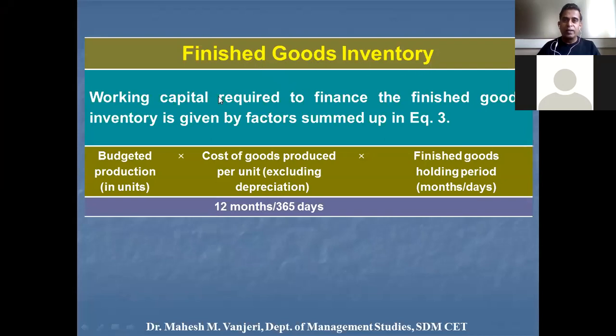Now try to recall finished goods inventory. How did we calculate finished goods inventory? Budgeted production in units multiplied by cost of goods produced per unit. Can you recall? That monthly 30,000 rupees expenditure incurred is on account of cost of goods produced, or the cost of producing the goods. Hence, we have not considered it as a current asset. We have considered it in the calculation of cost of production, and again in debtors.